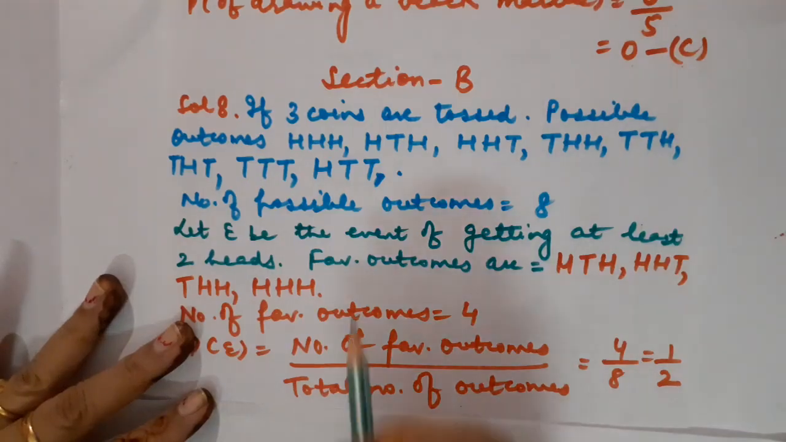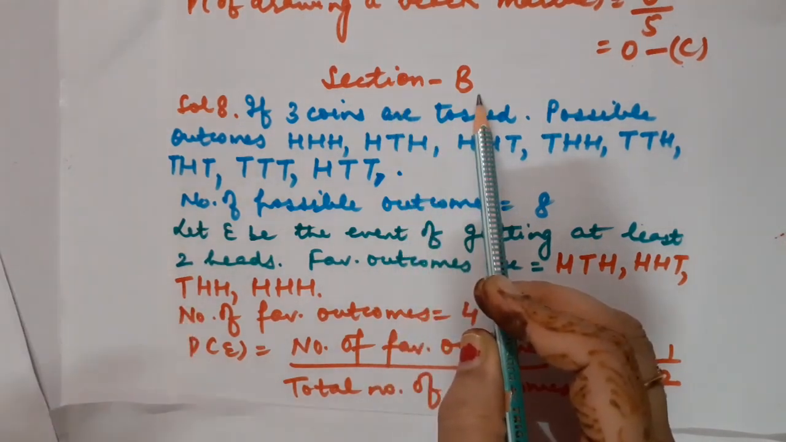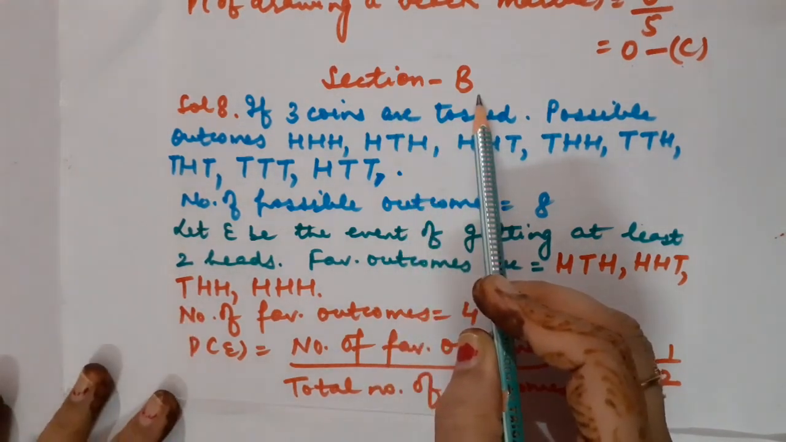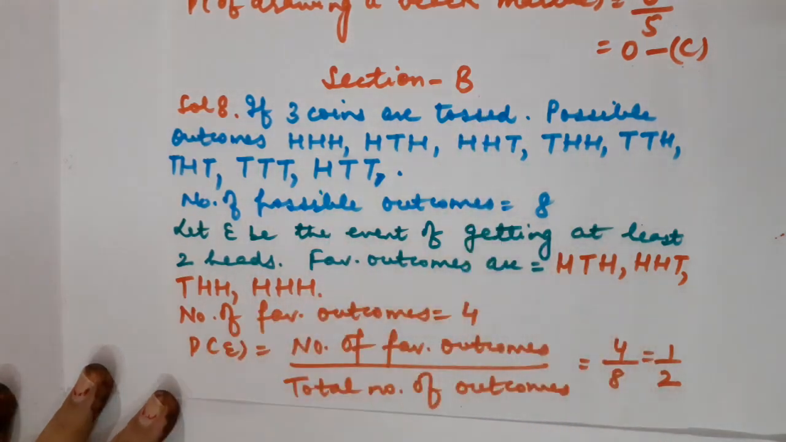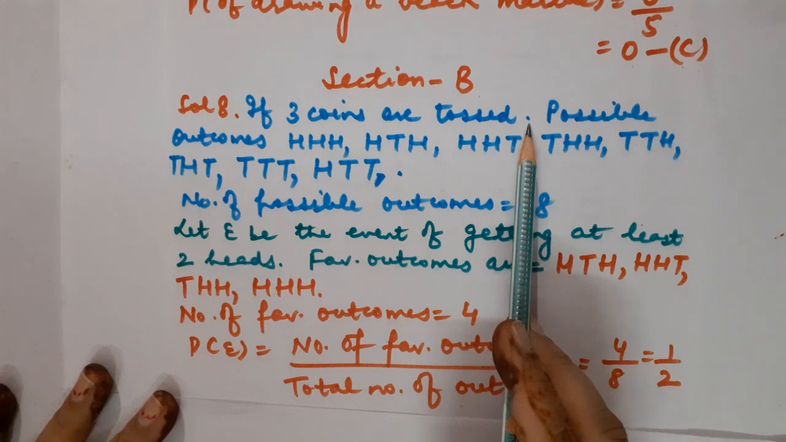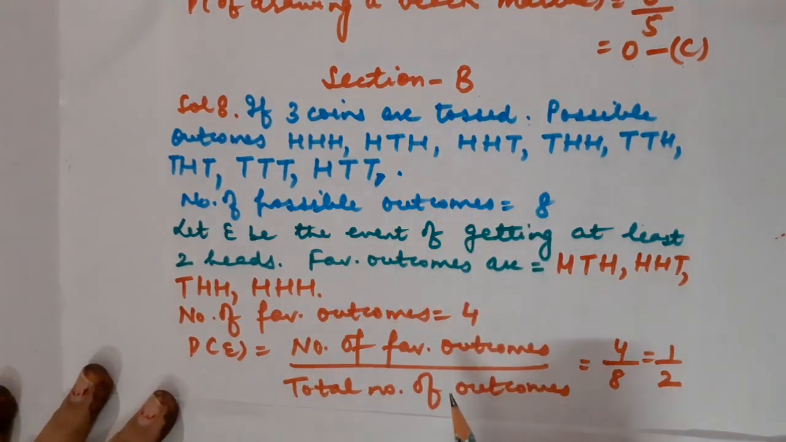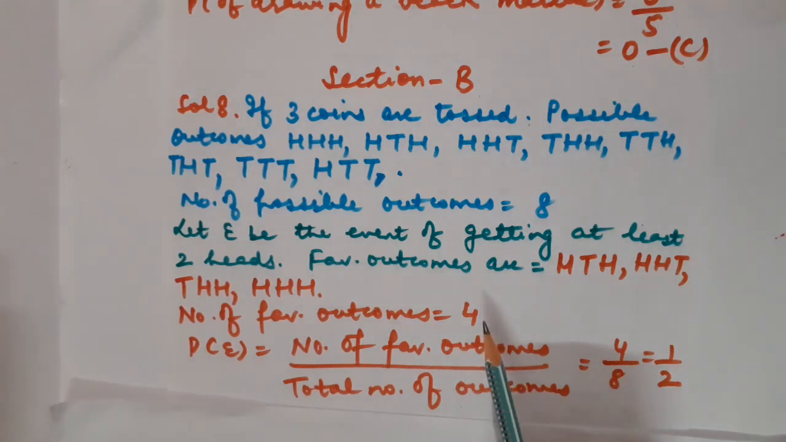Now children, I am going to switch to section B, 2 markers each. Solution number 8. But before it, listen to the statement carefully. If 3 coins are tossed simultaneously, then what is the probability to get at least 2 heads? I told you in at least we are going to include more than 2 also. When it is said at least 2 heads means we will be including 3 heads also.